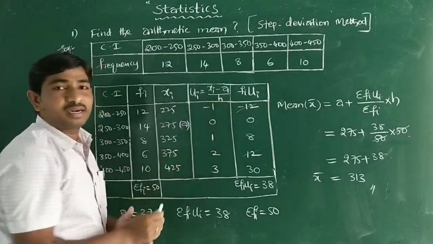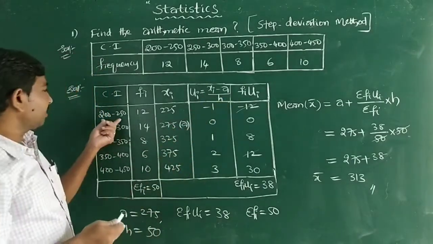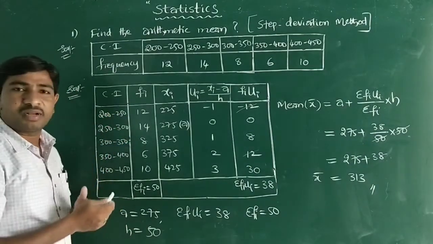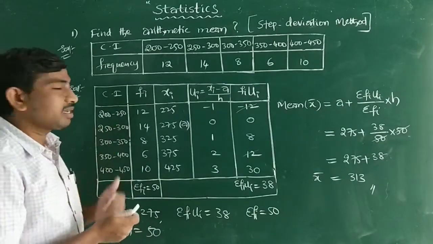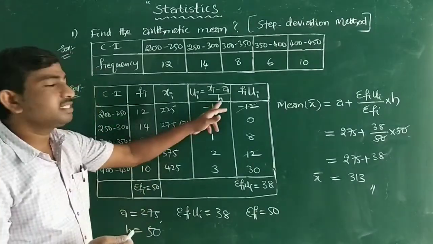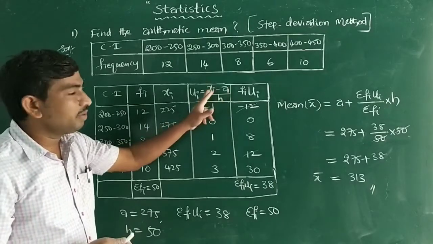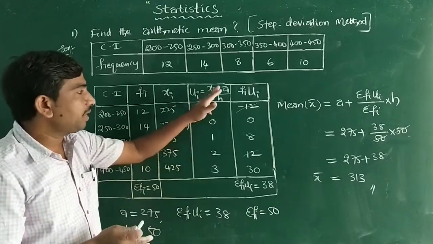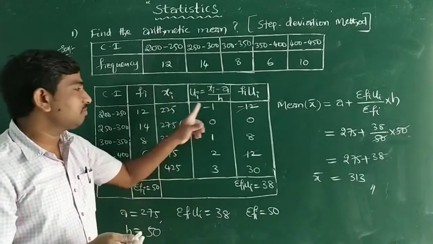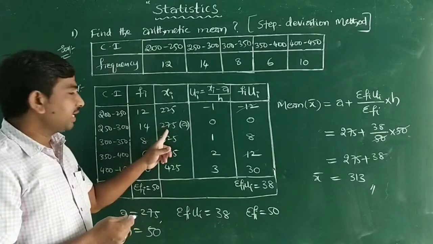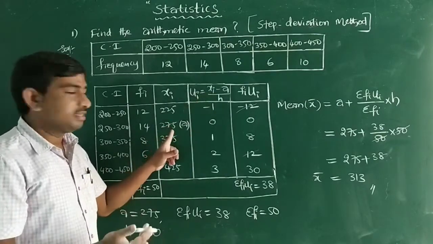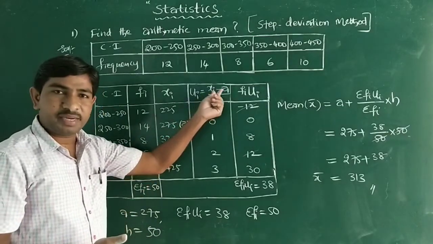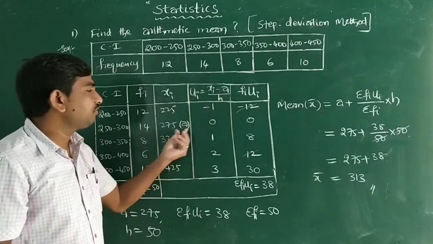Minus 50 by h. H is equal to what? The size of the class interval, I said. The size of the class interval means the difference between the upper limit and the lower limit. Here 250 minus 200, how much? 50. That is called the height or size of the class interval. H is equal to 50. So the numerator value is minus 50, and minus 50 by 50 is minus 1. Now the second xi is 275. 275 minus 275 is 0, and 0 by 50 is 0 only.